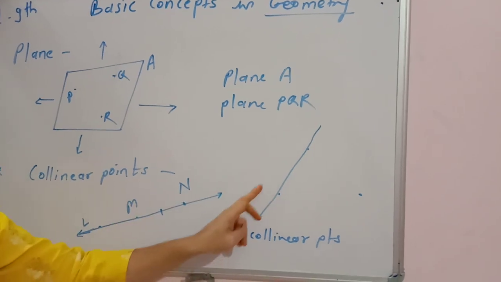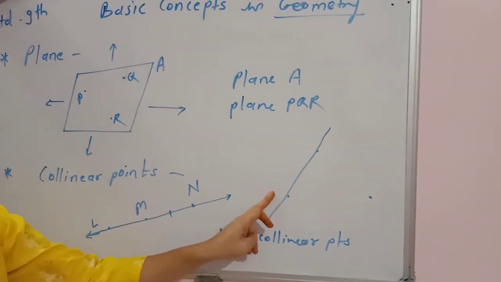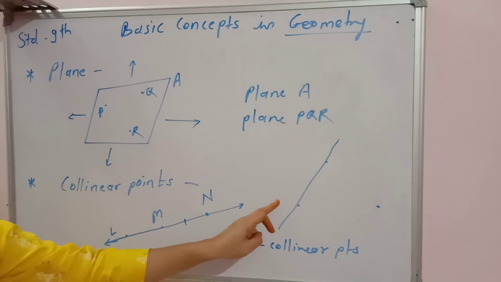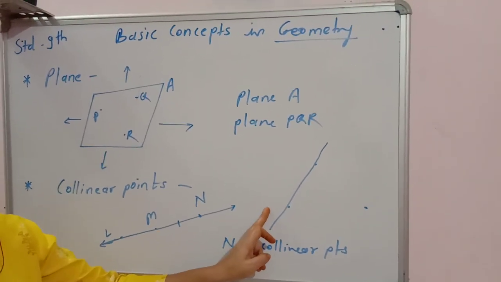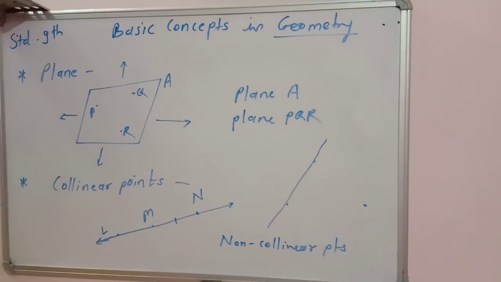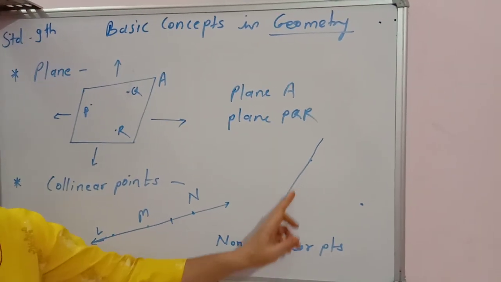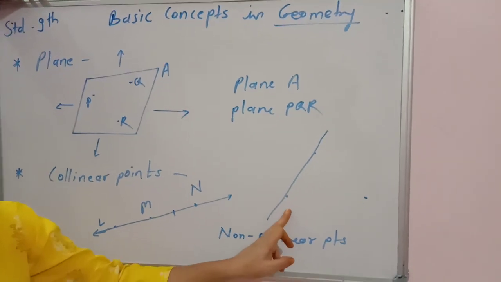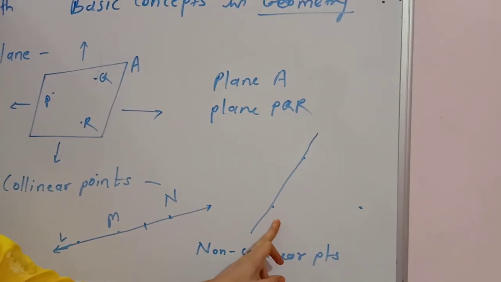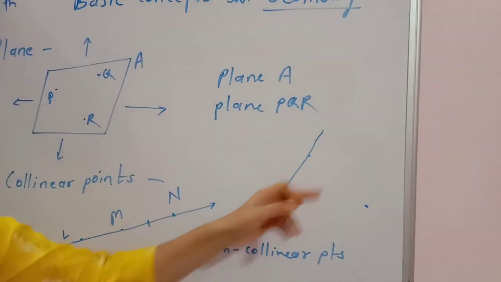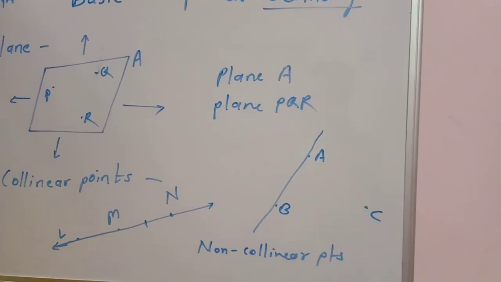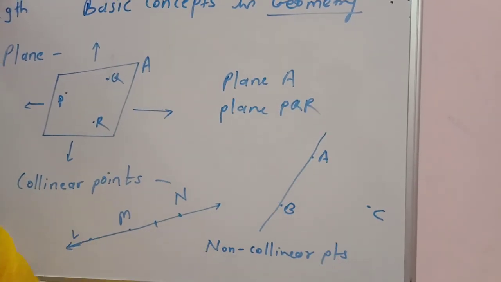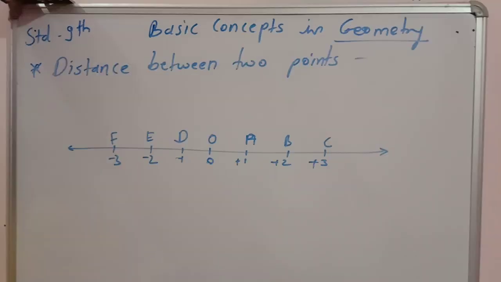A single line can be drawn through 2 points, because you learned before that one and only one line can be drawn through 2 distinct points. But if these 3 points, suppose A, B and C, are here, and I try to draw a single straight line, we can't. Therefore these points A, B, C are non-collinear points.